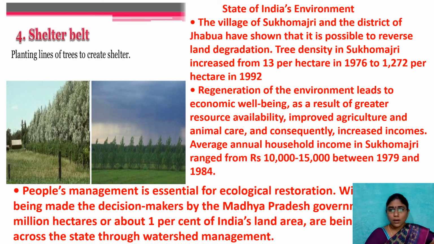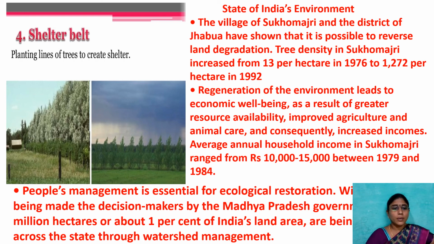The average annual household income of Sukhomajri ranged from 10,000 to 15,000 between 1979 and 1984. People's management is essential for ecological restoration.